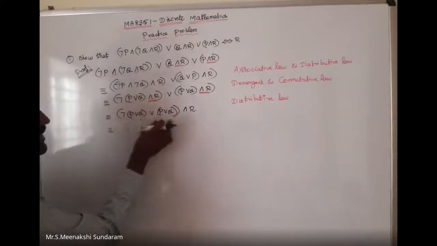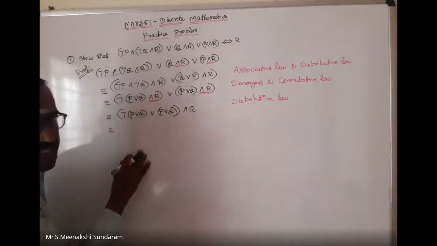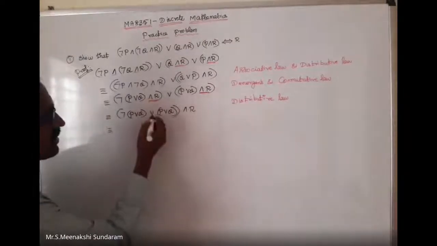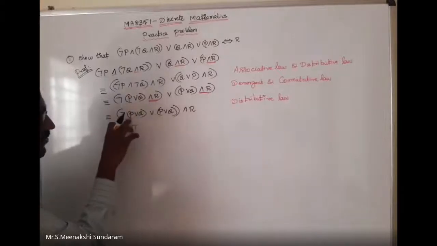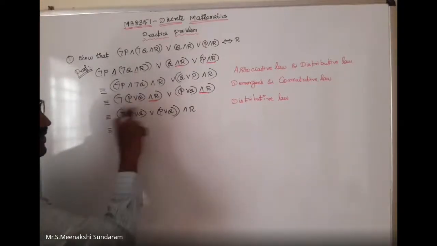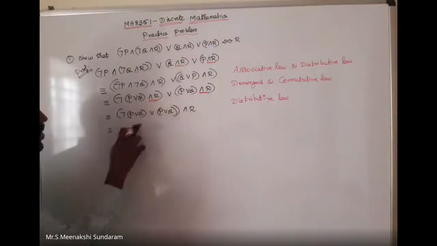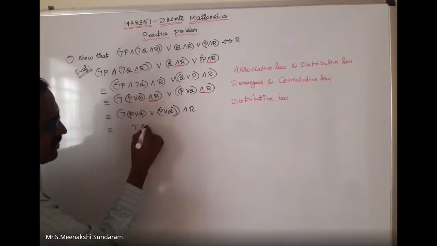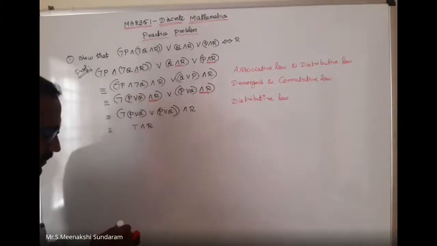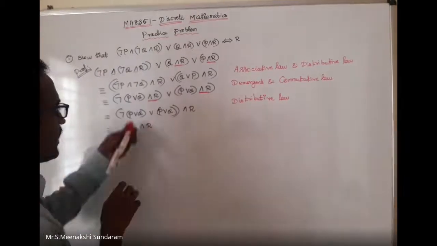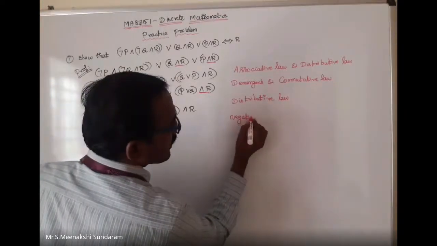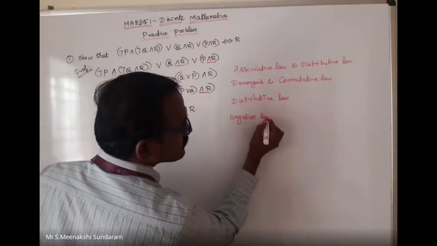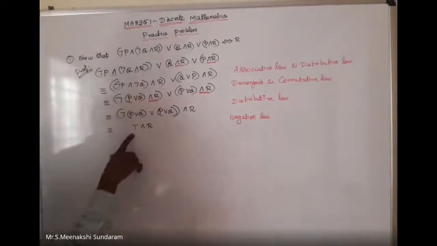Once you take the disjunction, by the negation law the output is true, since one of the terms must be true. This law is called the negation law. Then true, conjunction R.